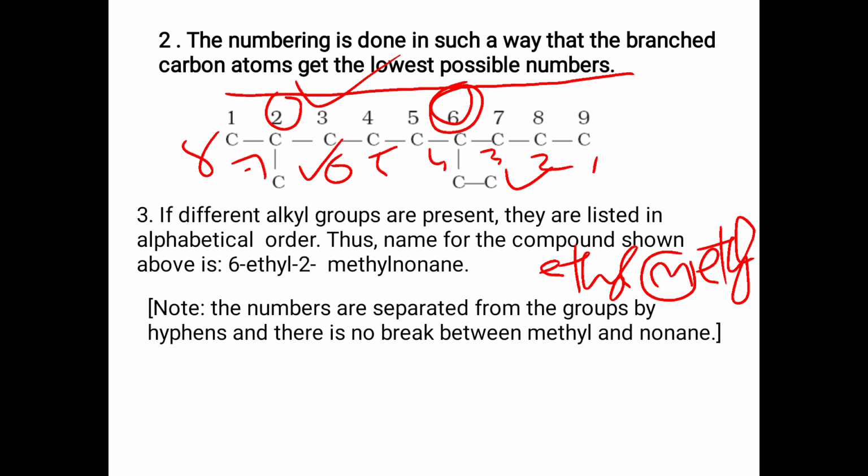If we check this compound, the longest carbon chain contains 9 carbons. So it is an alkane, so it is nonane. If 9, that is non, we have to add ANE to this, so nonane. To that we have to add the branches. In the 6th position there is an ethyl group, because it contains 2 carbons, so it is ethyl. So 6-ethyl. In the second position there is a methyl. So 6-ethyl-2-methylnonane. That is its name.